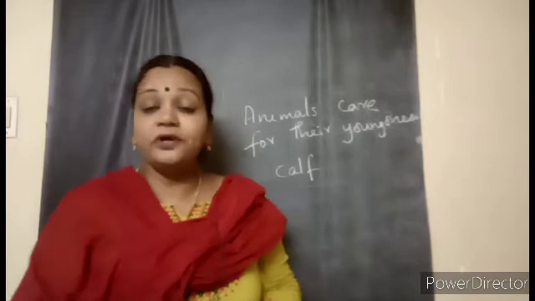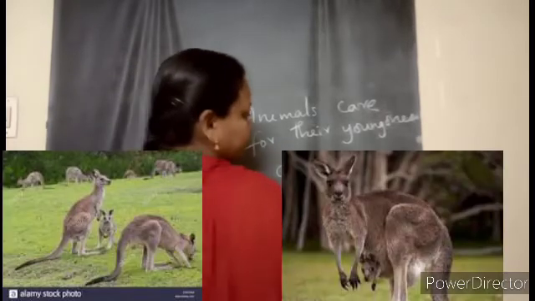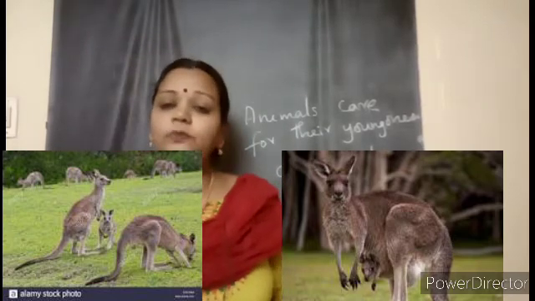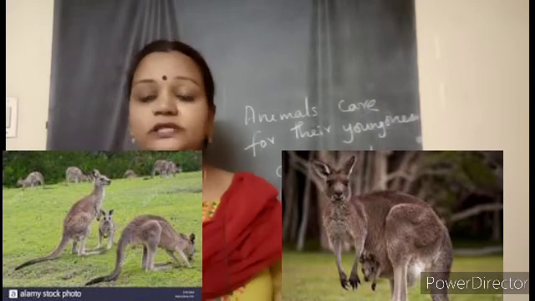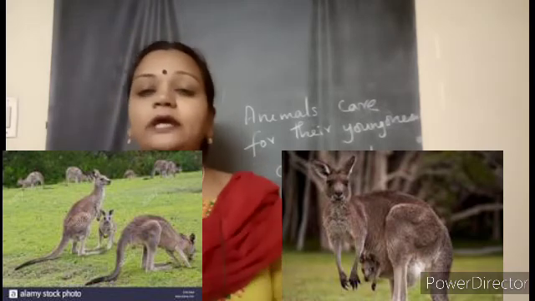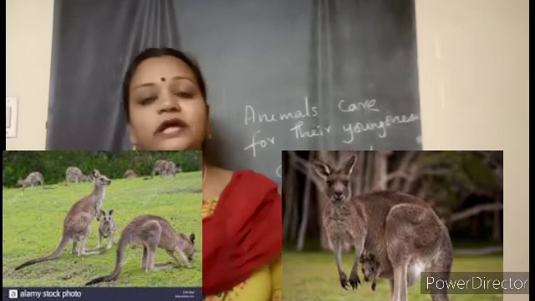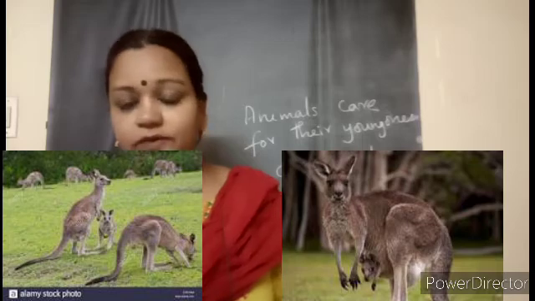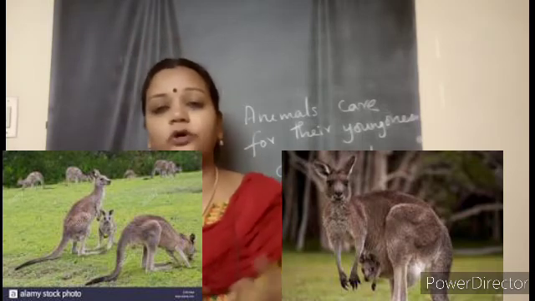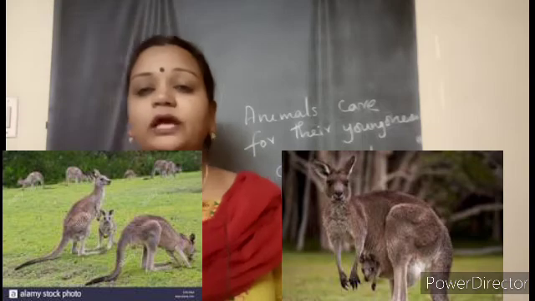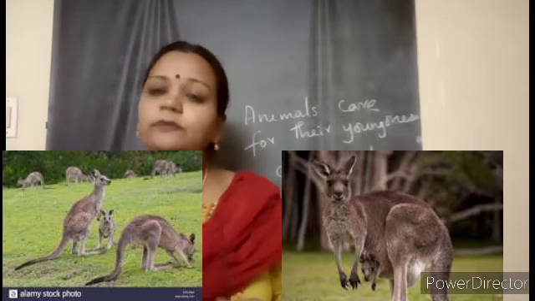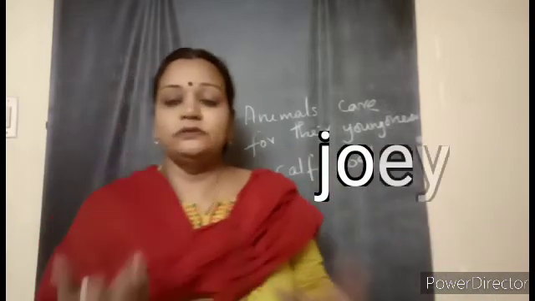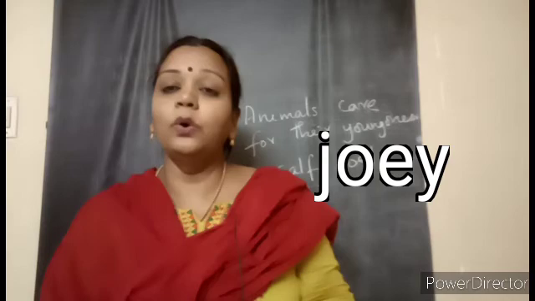And if you take a kangaroo, you have learned what the kangaroo's young one is called. This kangaroo has a pouch, and it carries the young one wherever it goes, till the young one becomes strong enough to get its own food and fight with the enemies. But in the case of the butterfly or frog and all, they don't give much care, because the young ones are able to manage the situation in the surroundings, and they can get their own food.